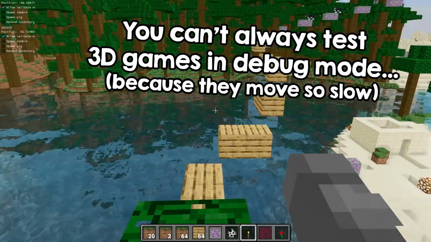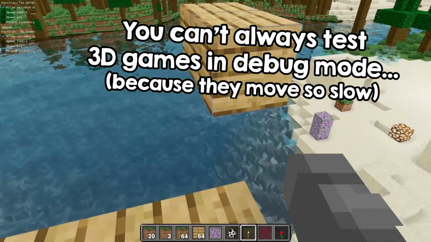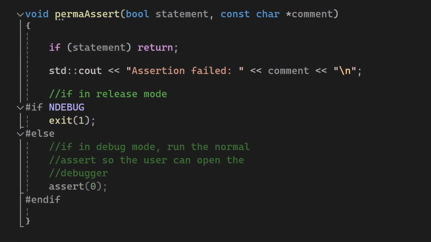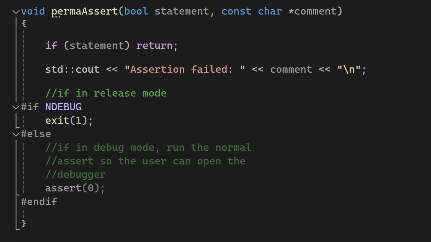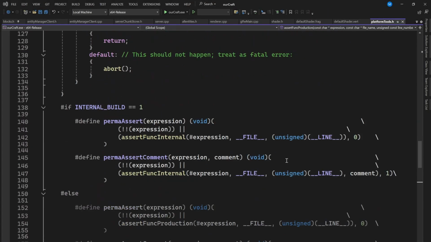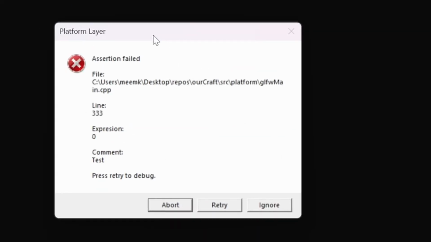But while making games, I usually run in release mode. So I like creating an assert function that always gets called. You can easily implement it like this, for example. But if you want a better implementation, I link mine below that looks like this when triggered.